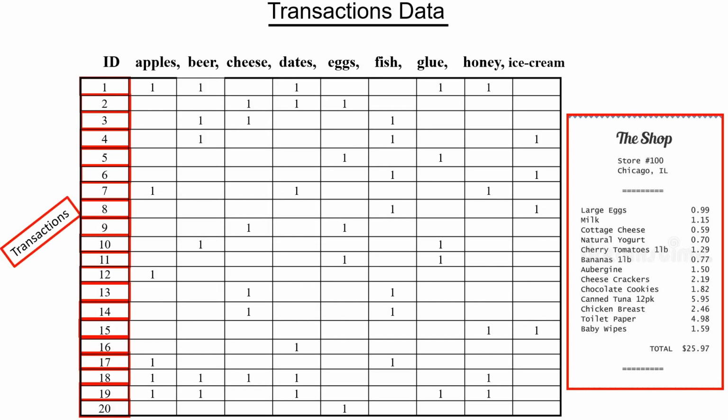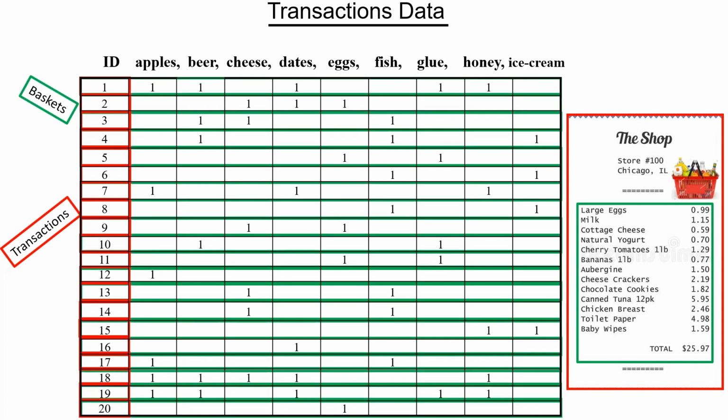We can look at it in a little bit more detail from here. Suppose you have a transaction that's shown on the right side: large eggs, milk, cottage cheese, and everything. You may have thousands or millions of such transactions. We can number each of those transactions if we want to get the data in a particular format. Over here, it's a very simplified example of just 20 transactions brought out from 20 baskets.